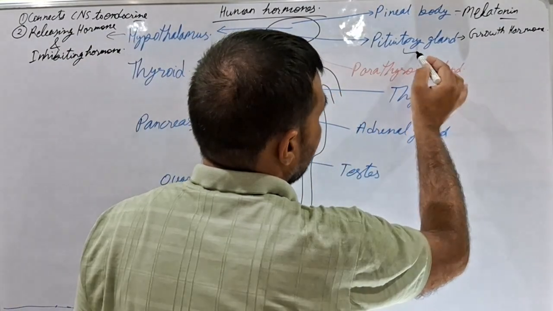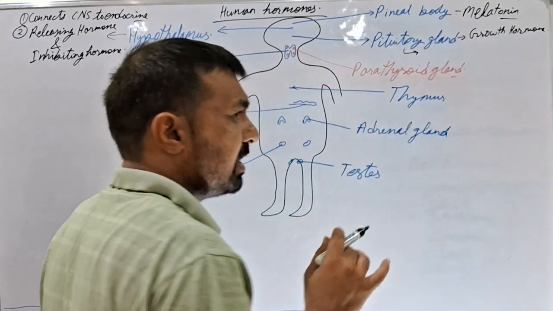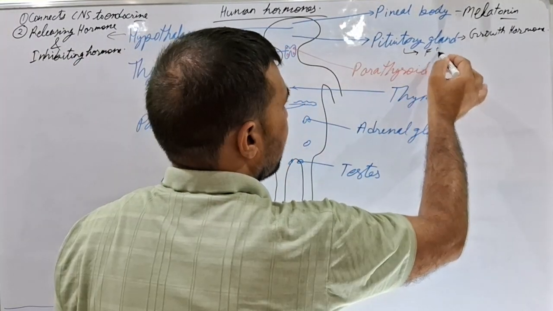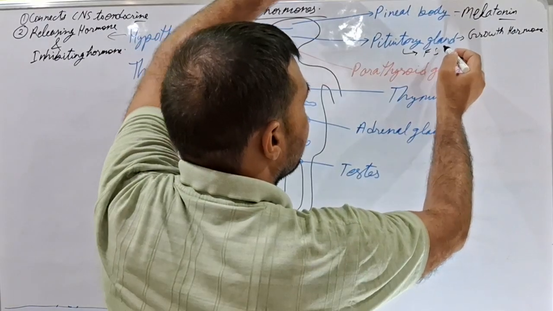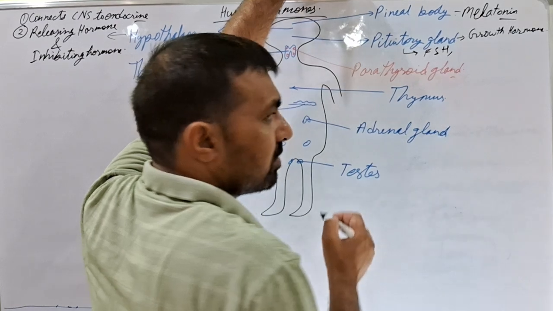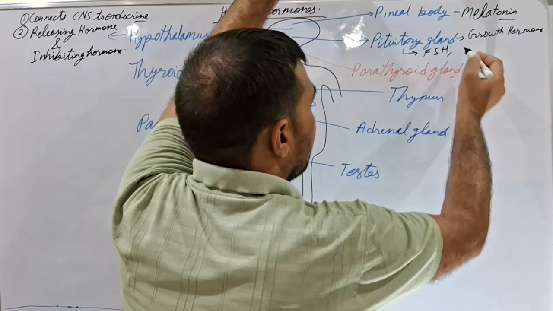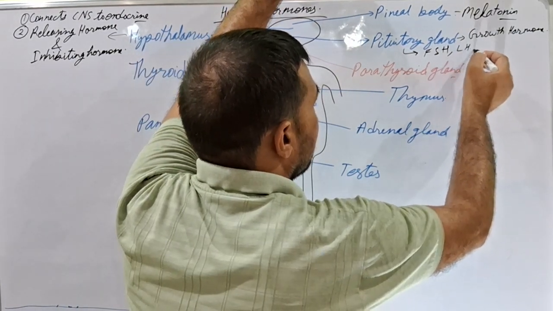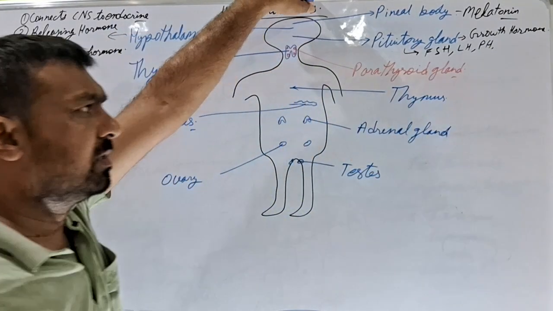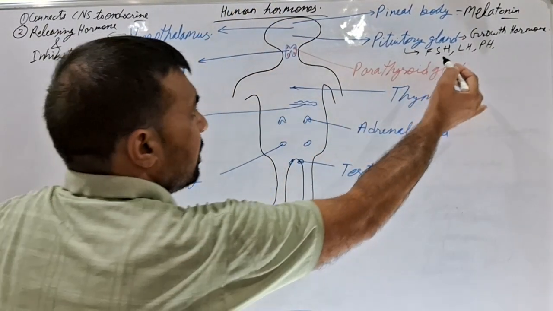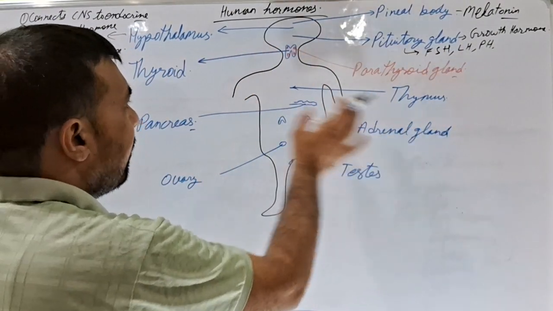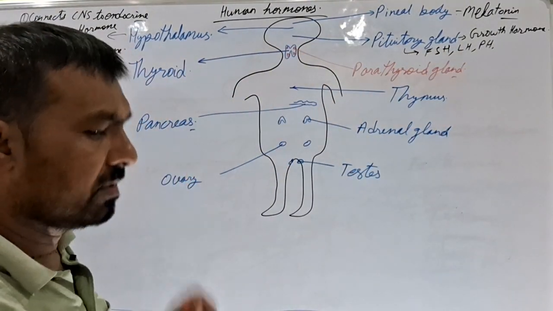Besides that, the pituitary gland produces a large amount of hormones such as follicle stimulating hormone, that is FSH. There is luteinizing hormone, there is prolactin hormone, and a large amount of other hormones. All of these hormones are responsible for controlling each and every other gland present in our body.